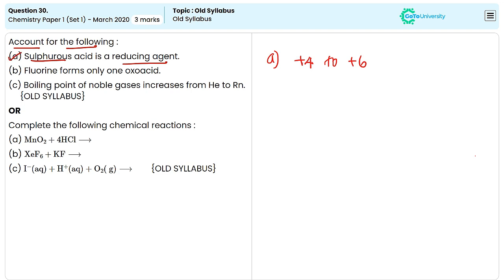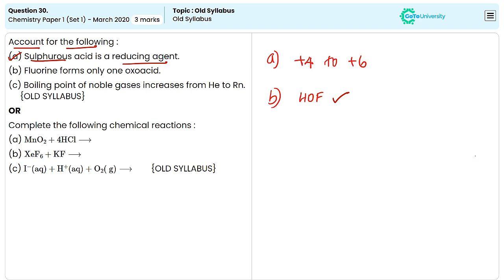In the second one it is given fluorine forms only one oxo acid. This is again correct because fluorine can produce only one oxo acid, that is fluoric acid, with a formula HOF. Fluoric acid is a binary acid composed of hydrogen and fluorine, and it does not have a typical oxo acid structure because it lacks oxygen.